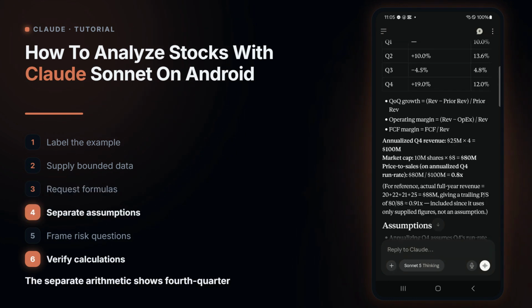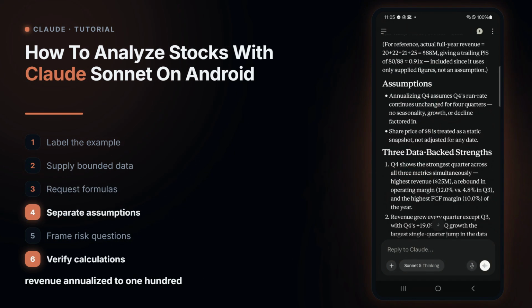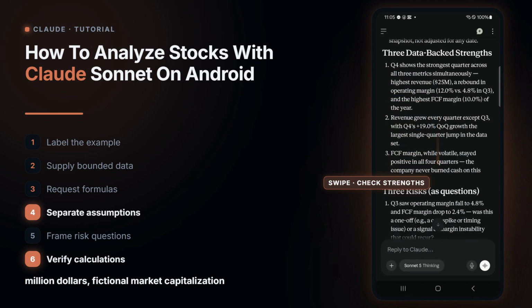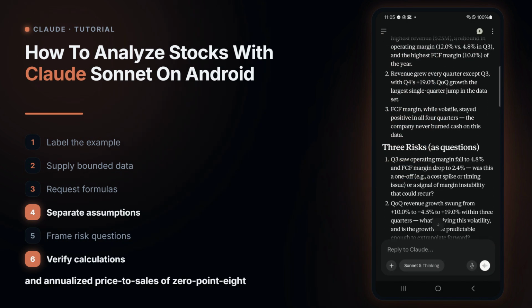The separate arithmetic shows 4th quarter revenue annualized to $100 million, fictional market capitalization of $80 million, and annualized price to sales of 0.8 times. Claude states that annualizing assumes the 4th quarter run rate continues unchanged for 4 quarters, and it treats the $8 share price as a static snapshot.